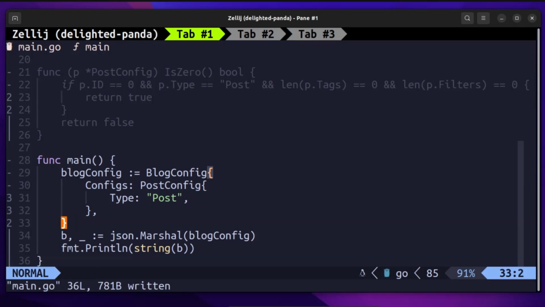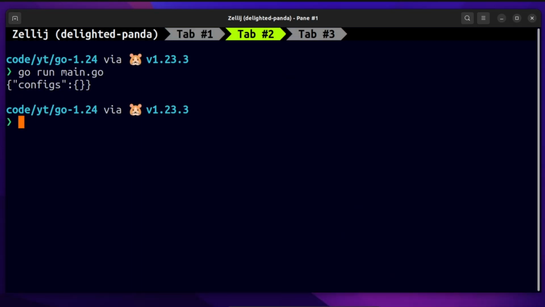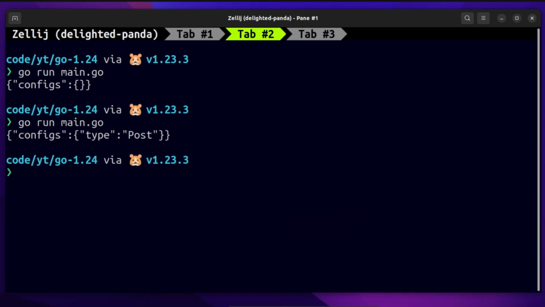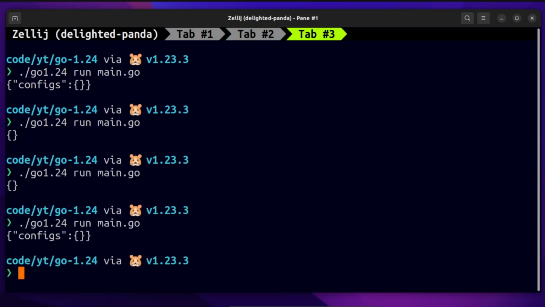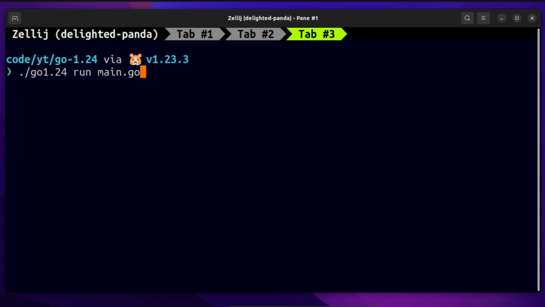The PostConfig is now not empty, so it will return the configs as it is. But if we run this with 1.24, you can see it as empty, because the type value is post. That is the zero value for it, as we have overridden the IsZero method on that structure.